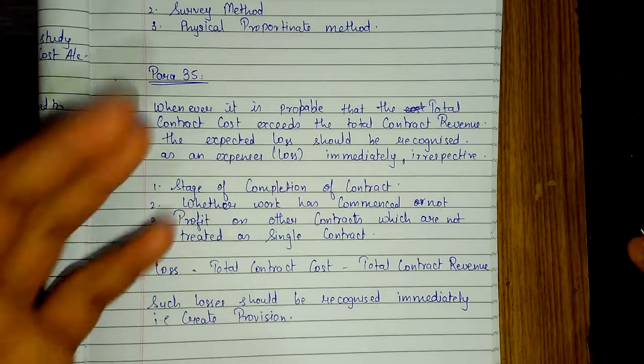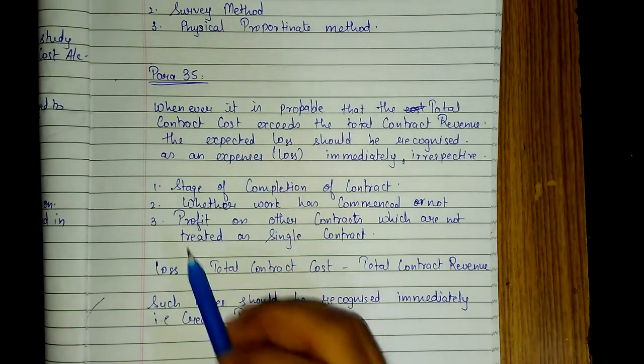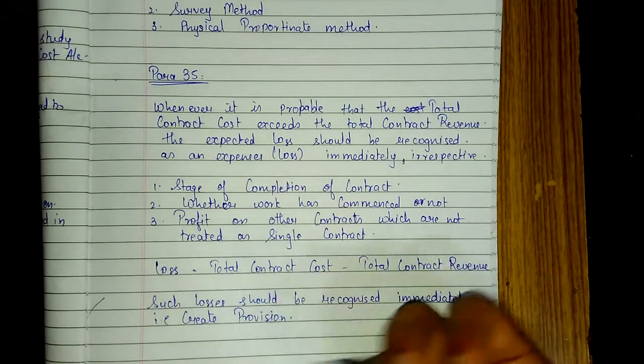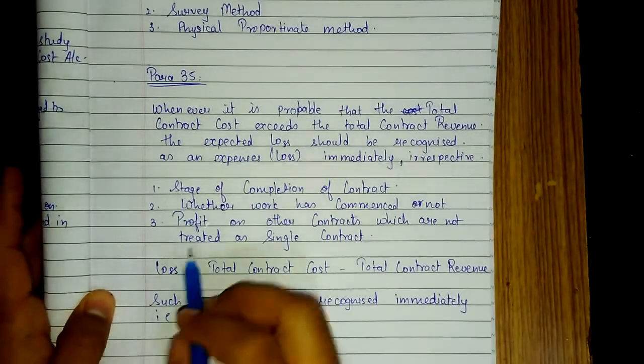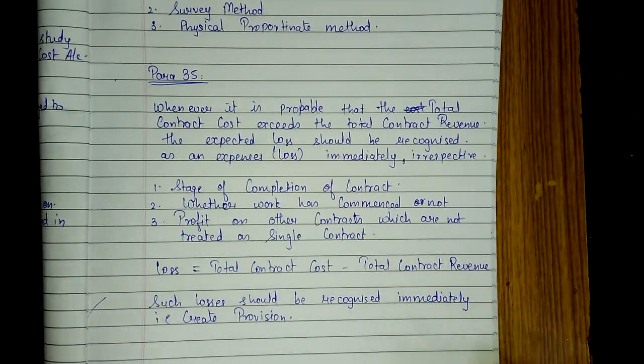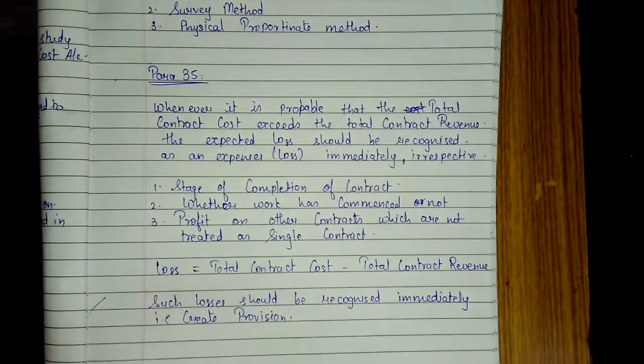And this third point is irrelevant to this part, but it is given in this para, so we'll just read it and leave it: profit on other contracts which are not treated as single contract. So there is a shortcut, that is losses is equal to total contract cost minus total contract revenue, and such losses should be recognized immediately, that is, create provision for that.